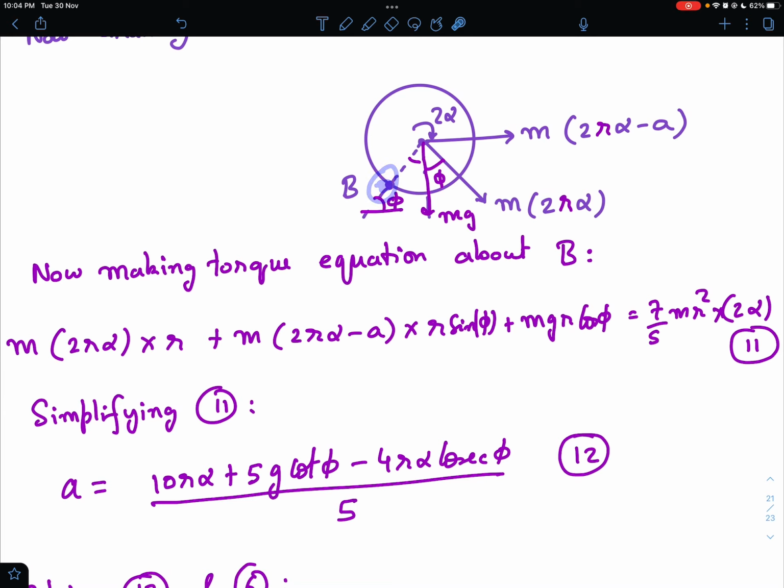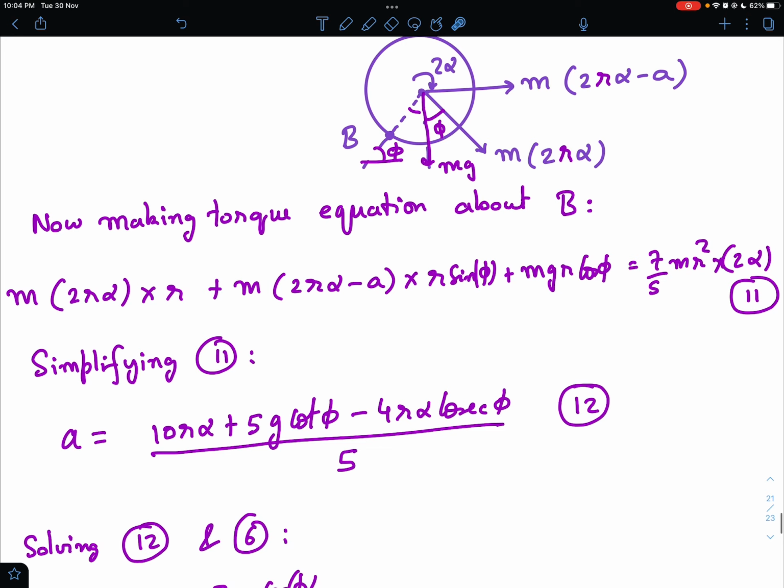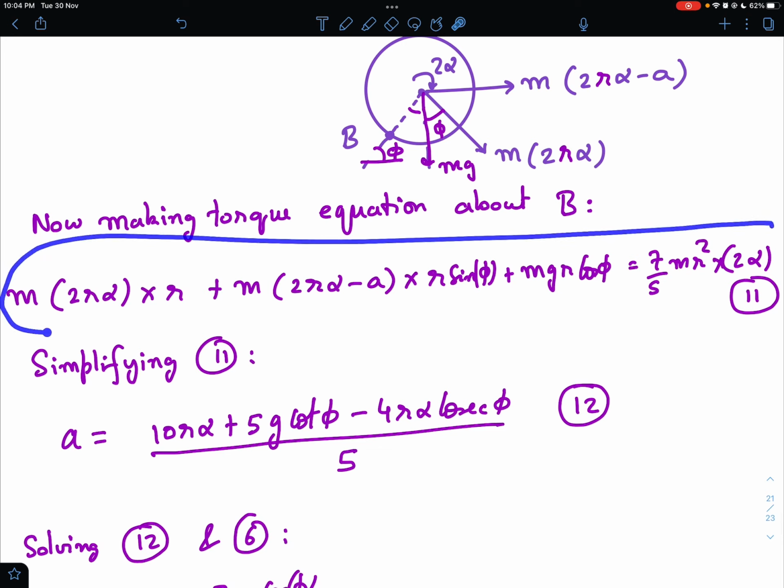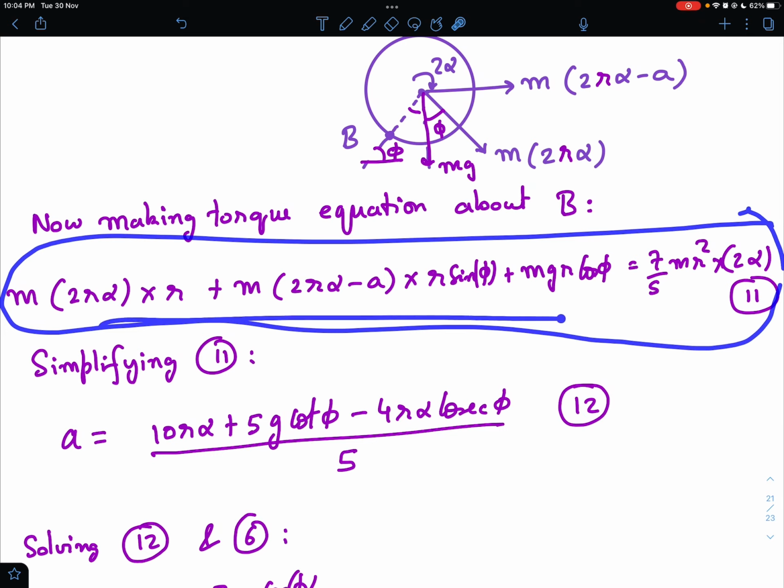I alpha about this instantaneous axis. And I becomes 7 by 5 r square, and alpha is 2 alpha for this. So this is the second equation. Again, look at this equation. It's just a linear equation, no transcendental, no trigonometric, with only two unknowns, A